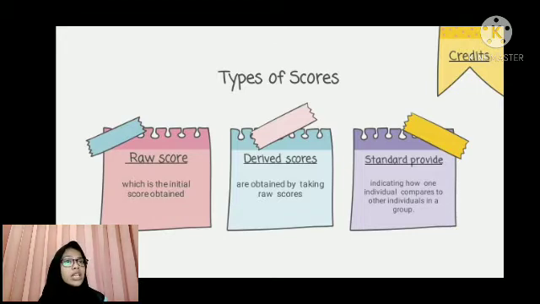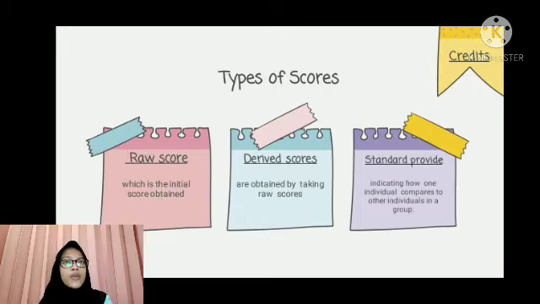Examples include the number of questions answered positively on an attitude scale, the number of times aggressive behavior is observed, a teacher rating on a self-esteem measure, or the number of choices received on a sociogram.